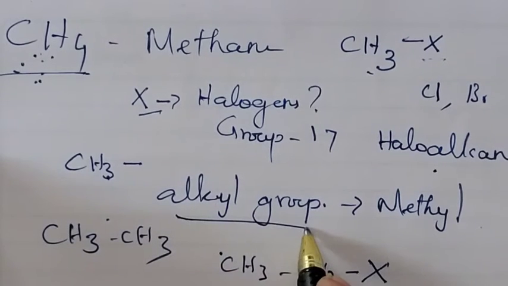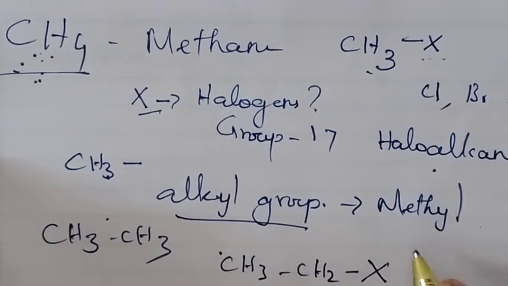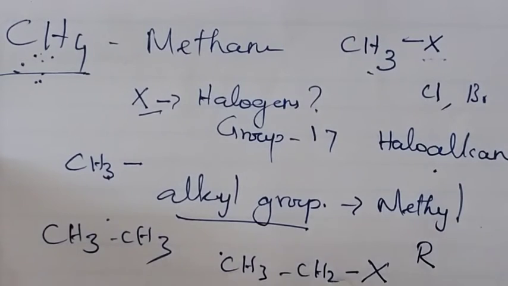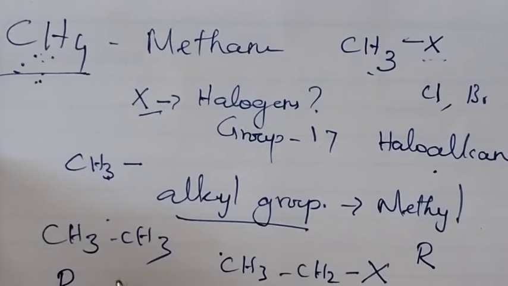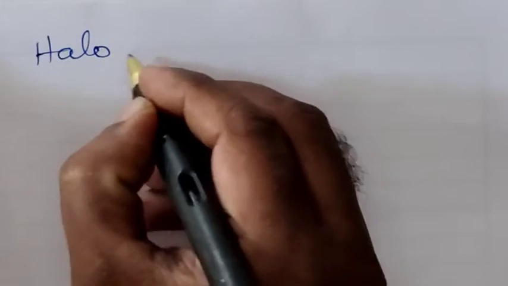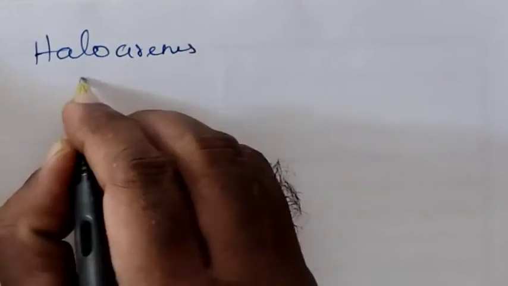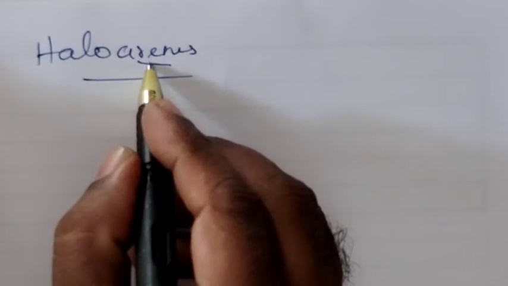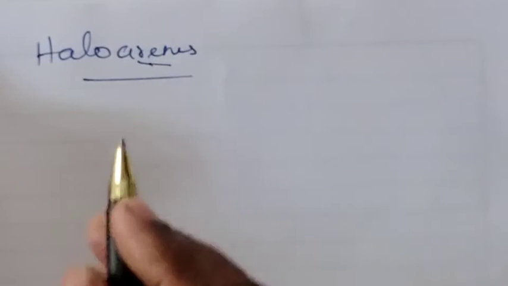That haloethane or halomethane is generally called haloalkanes. Alkyl group is normally represented by the letter R. Therefore, alkyl halides are normally represented by RX. RX means haloalkanes or alkyl halides. What do you mean by haloarenes? Arenes means aromatic compound. These arenes indicate aromatic compound.